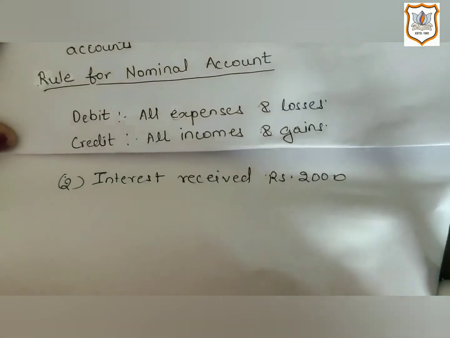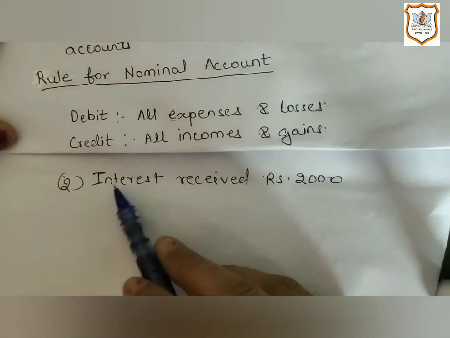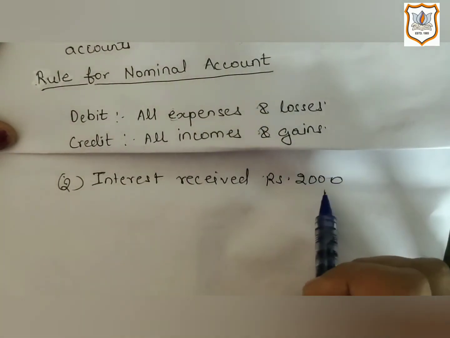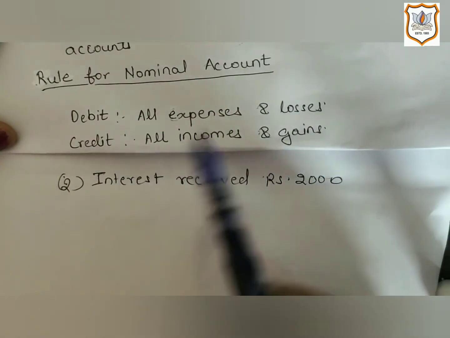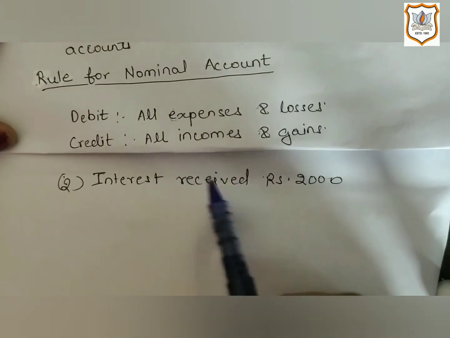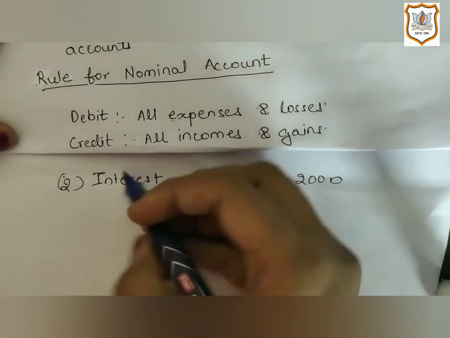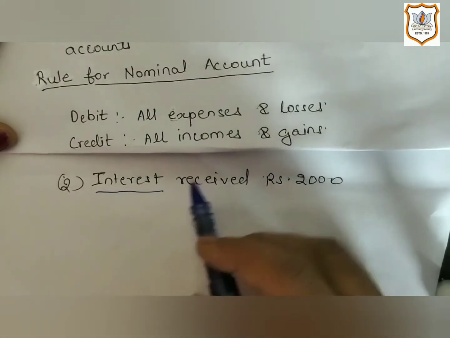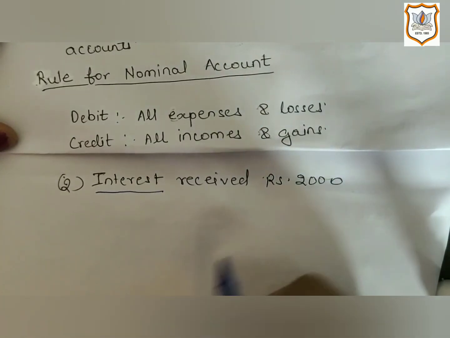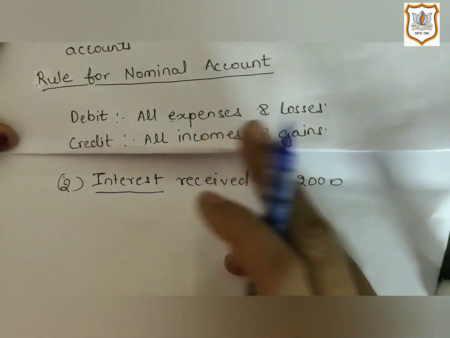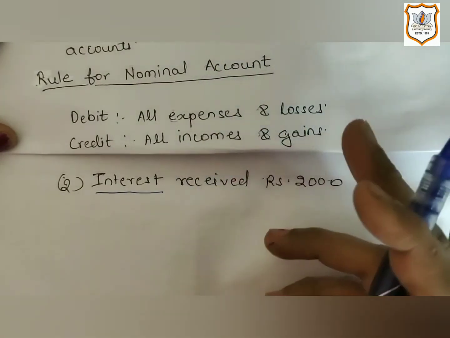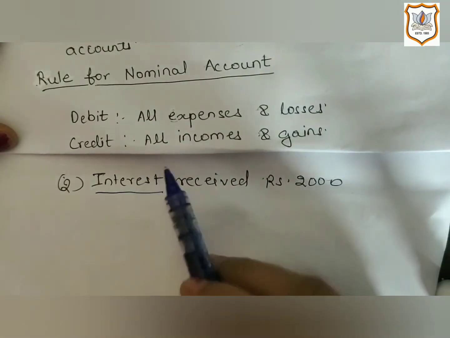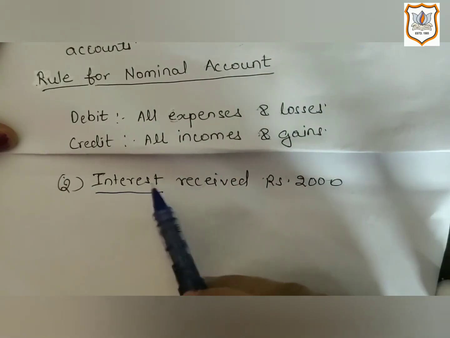Now let's take another example. Example second, interest received rupees 2,000. So here first step is to identify the name of the account which will come under nominal account. Here interest account is nominal account. And if we apply formula of nominal account, then interest account will be debited or credited? It will be credited as business is receiving interest.